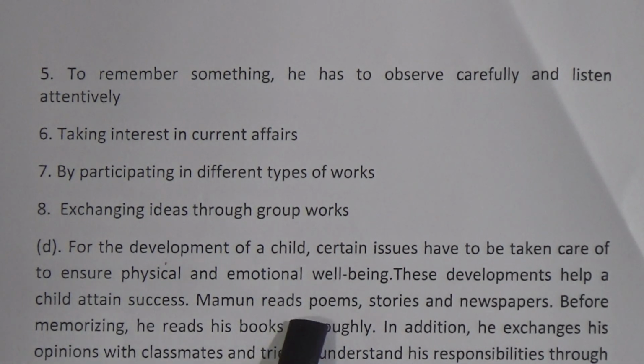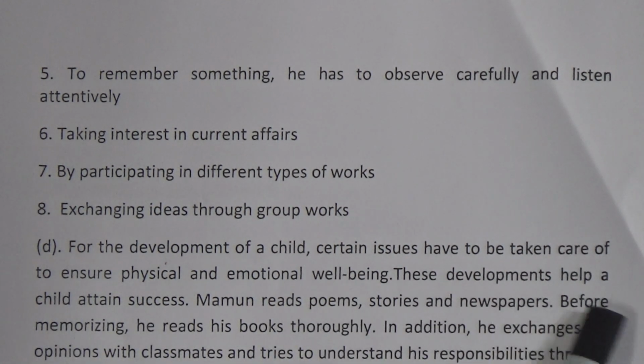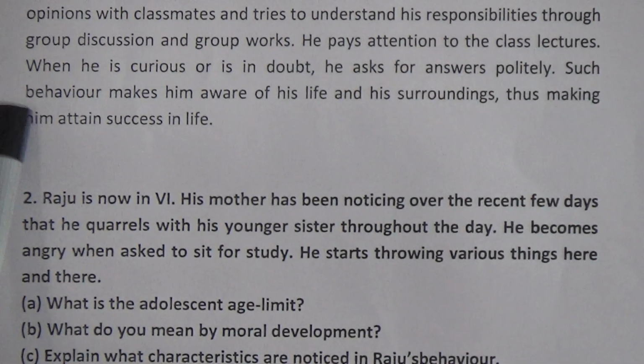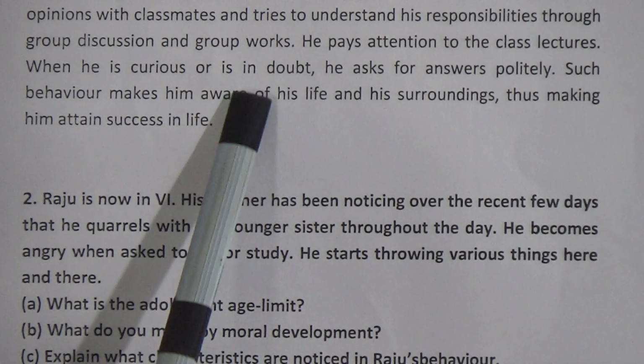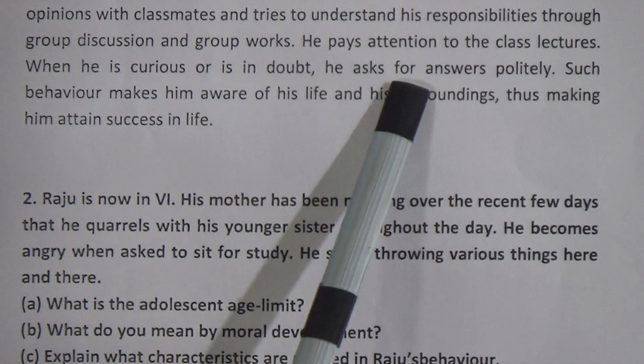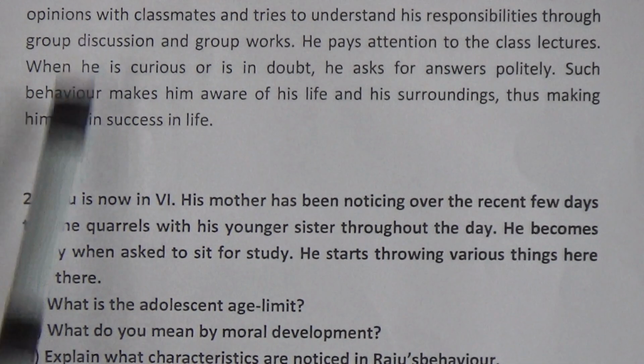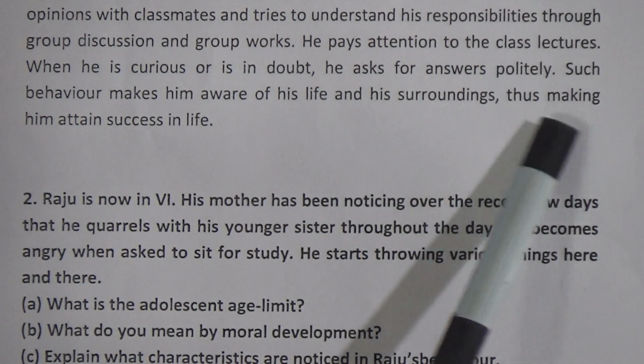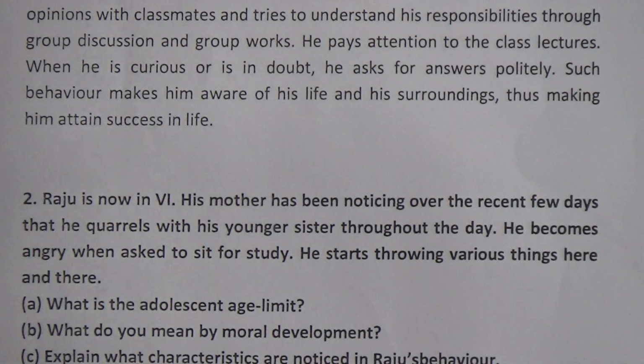Mamun reads poems, stories and newspapers. Before memorizing, he reads his books thoroughly. In addition, he exchanges his opinions with classmates and tries to understand his responsibilities through group discussion and group works. He pays attention to the class lectures. When he is curious or in doubt, he asks for answers politely. Such behavior makes him aware of his life and his surroundings, thus making him attain success in life.